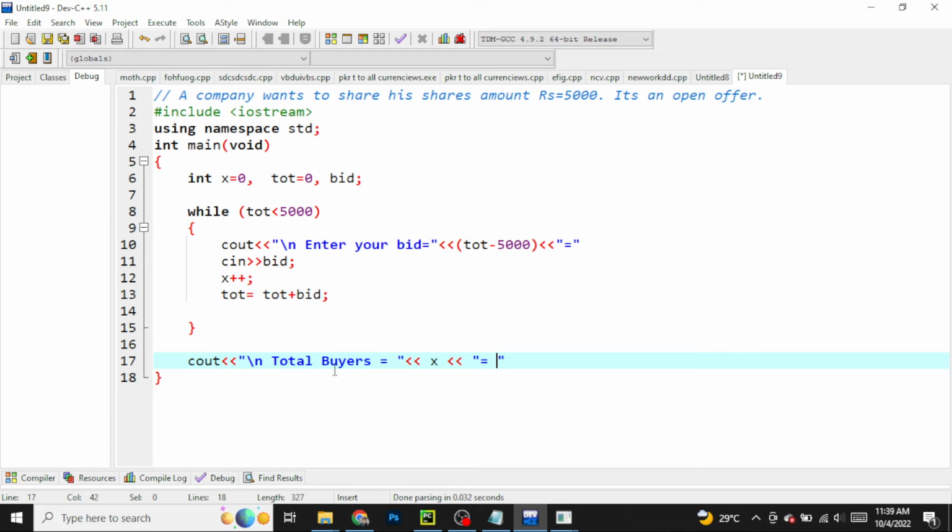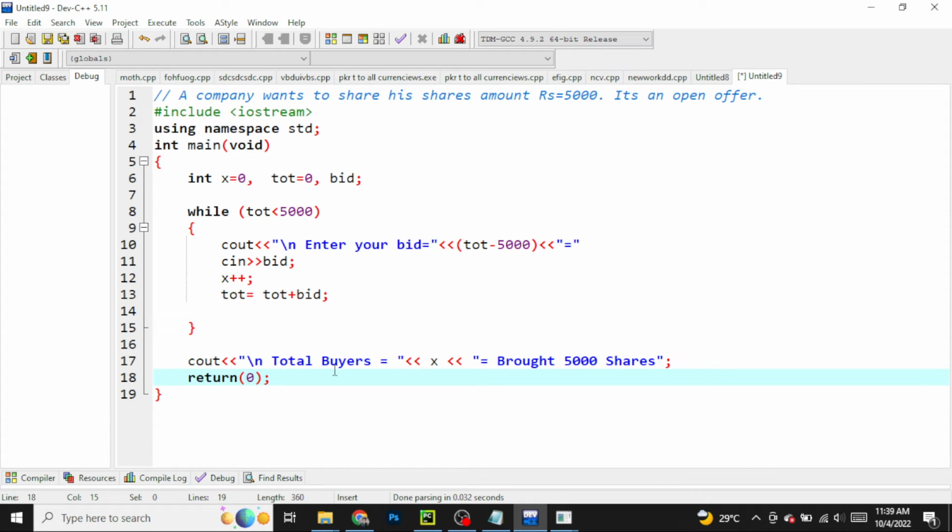Equals to bought 5,000 shares. Why? Because they have bought 5,000 shares. The program is completed. I have to write return 0.